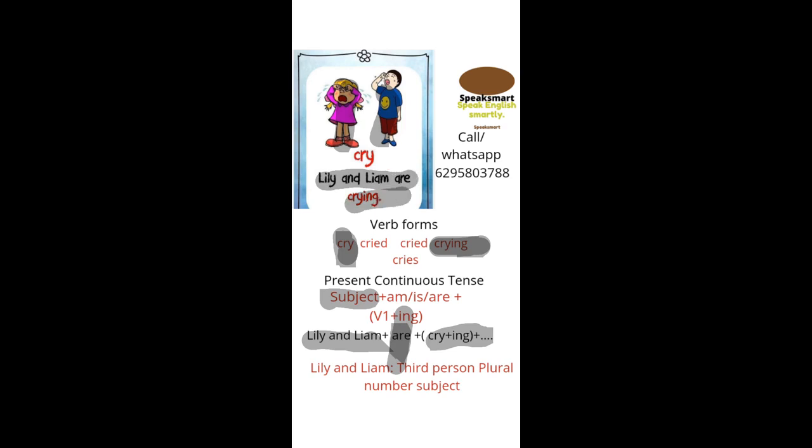Before we go to the next examples, we must say that we are continuing with present continuous tense, and in case of present continuous tense, subject, am, is, are, and then we must use the ing form of the verb.